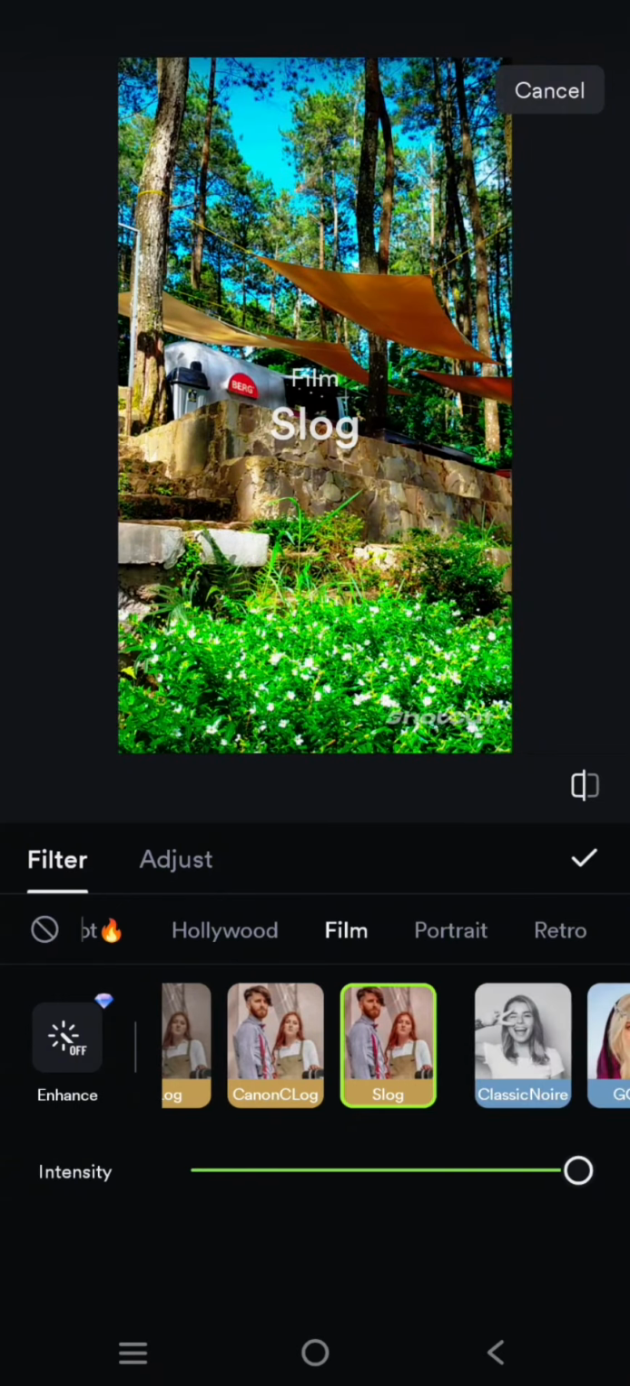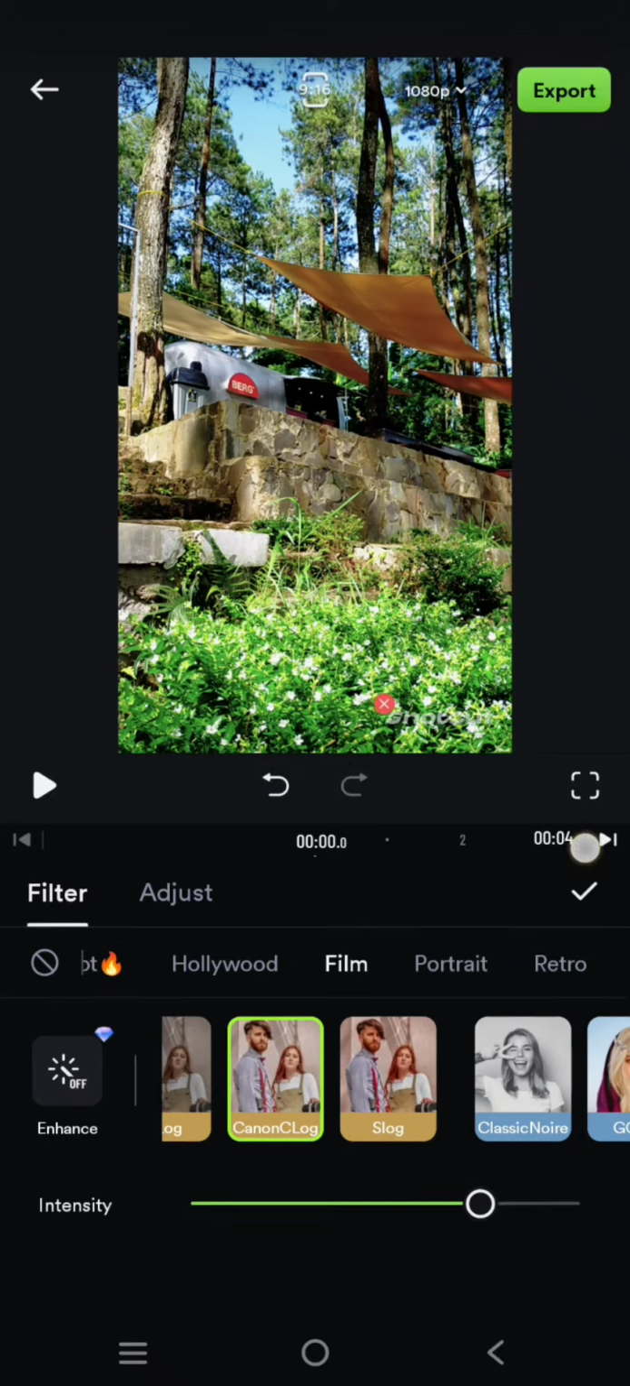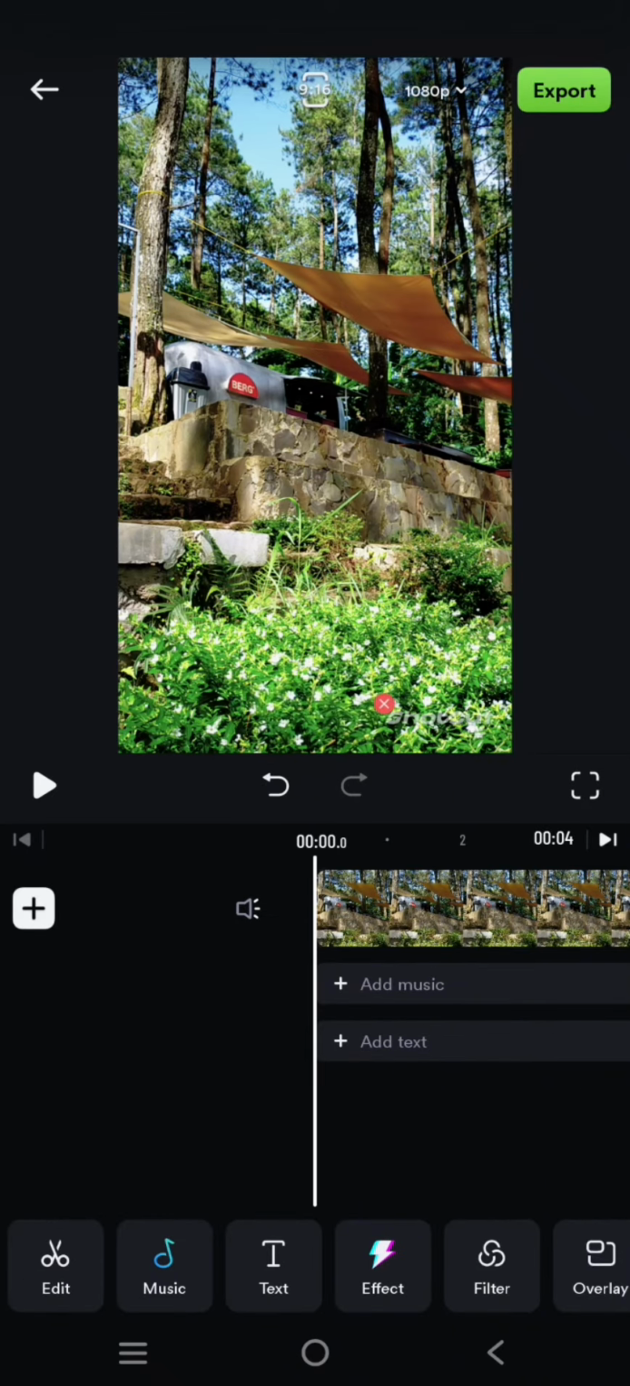filter like that. And you can always adjust the intensity on how much you want the filter to be applied to your clips. And when you're done, just click on the check icon, and that's it.